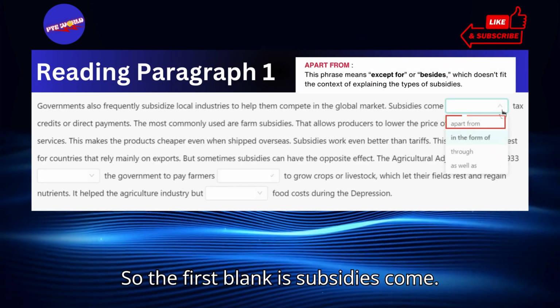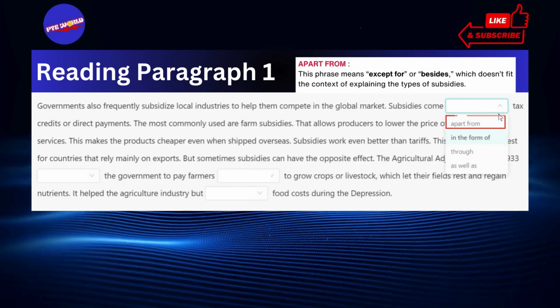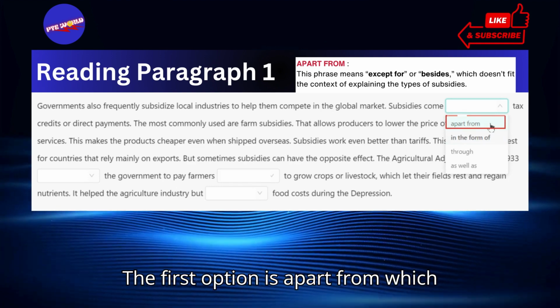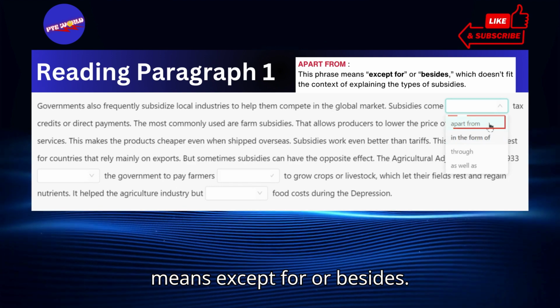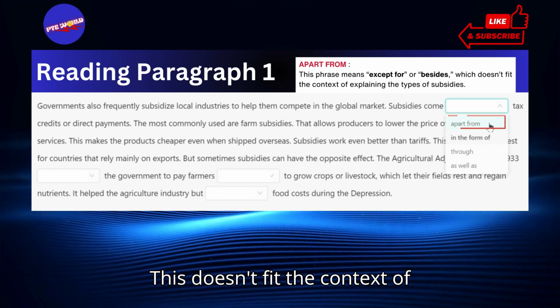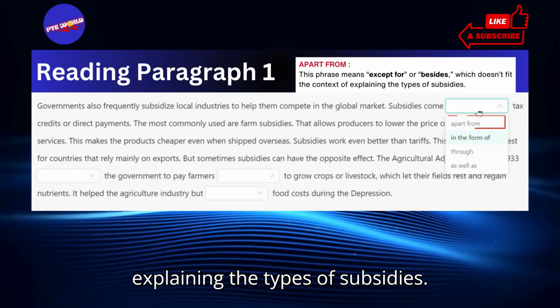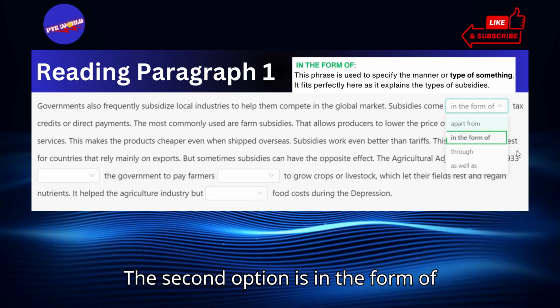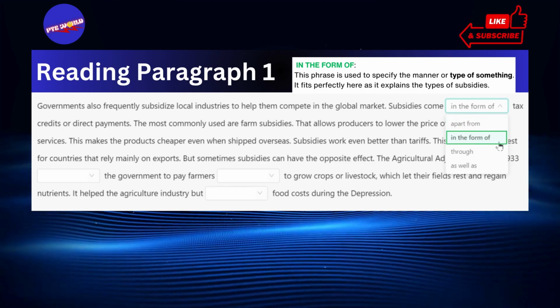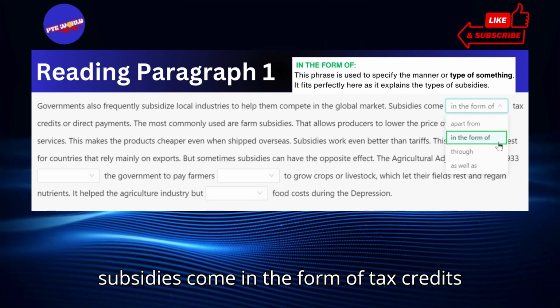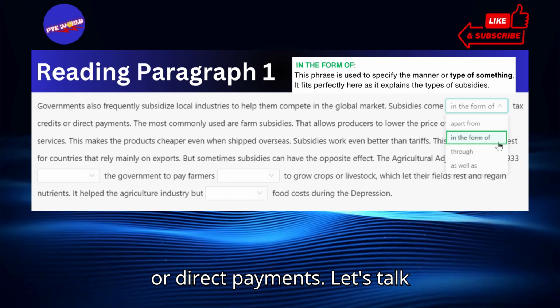So, the first blank is "subsidies come." The first option is "apart from," which means except for or besides. This doesn't fit the context of explaining the types of subsidies. The second option is "in the form of." Subsidies come in the form of tax credits or direct payments.